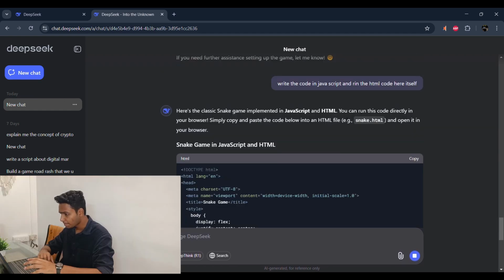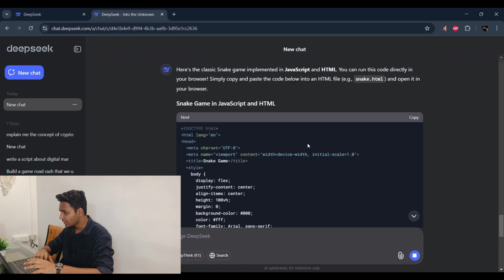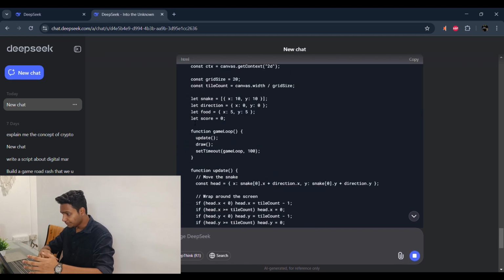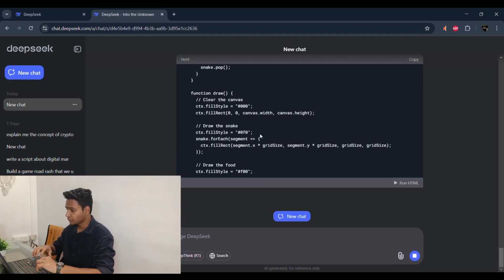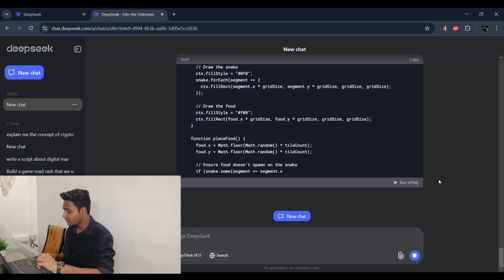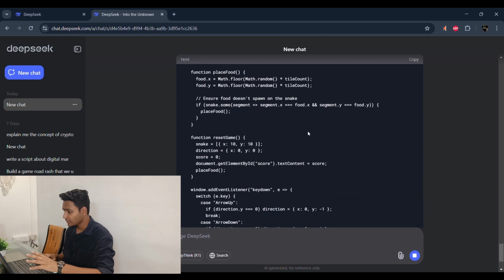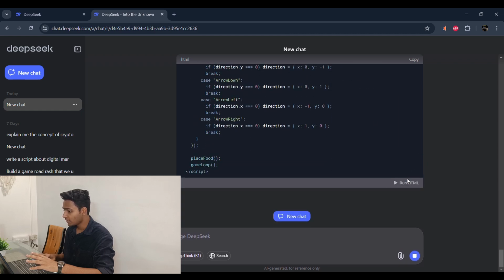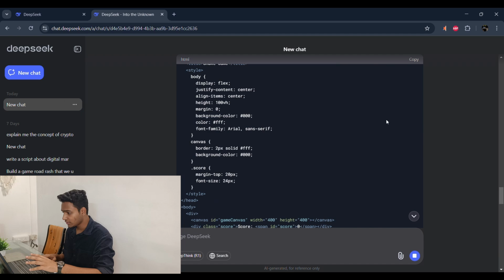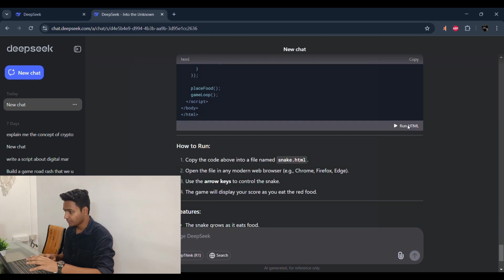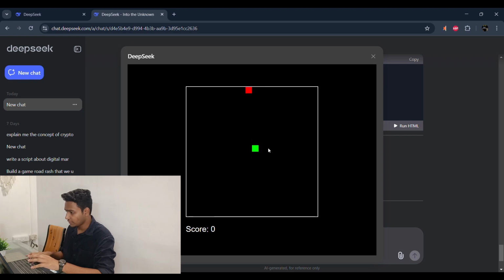So yeah, it says you can run this code directly in your browser. So this is what I wanted. And yeah, see here we have a run HTML button. So once it finishes writing the HTML code, I will press this run HTML button. Yeah, it's done with it. And yeah, so run HTML, I'll just start.